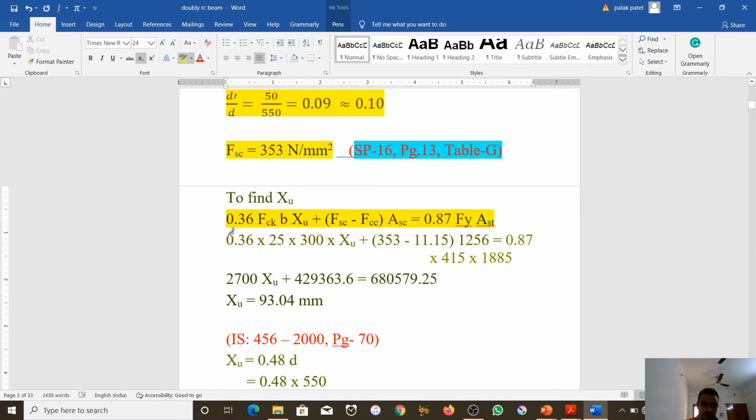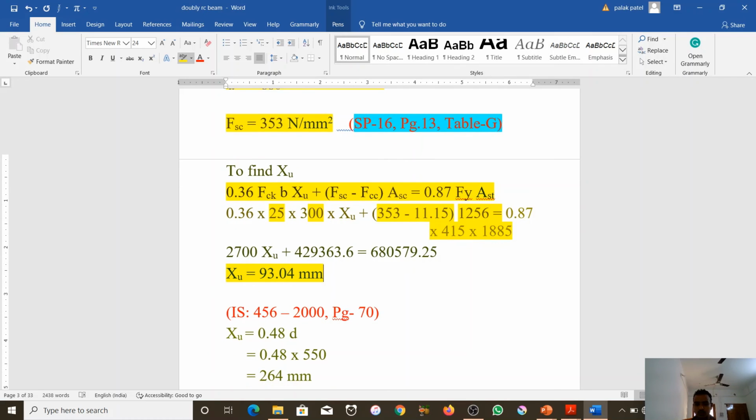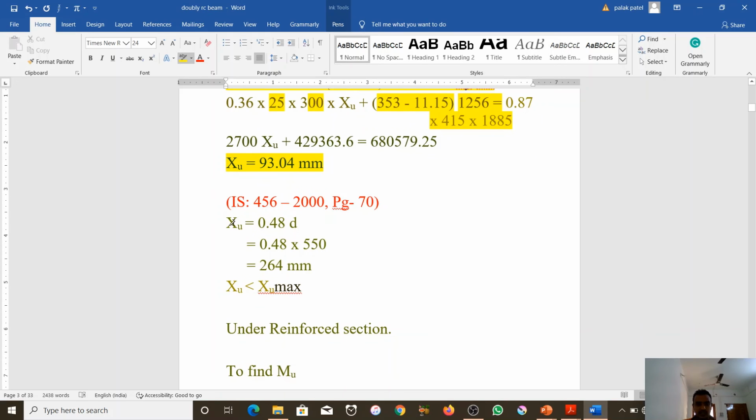Put all the values: 0.36, 25, 300, xu we have to find out, fsc 353, fcc 11.15, and Asc, the area of steel in the compression zone. Providing all values, we found xu is 93.04 mm.